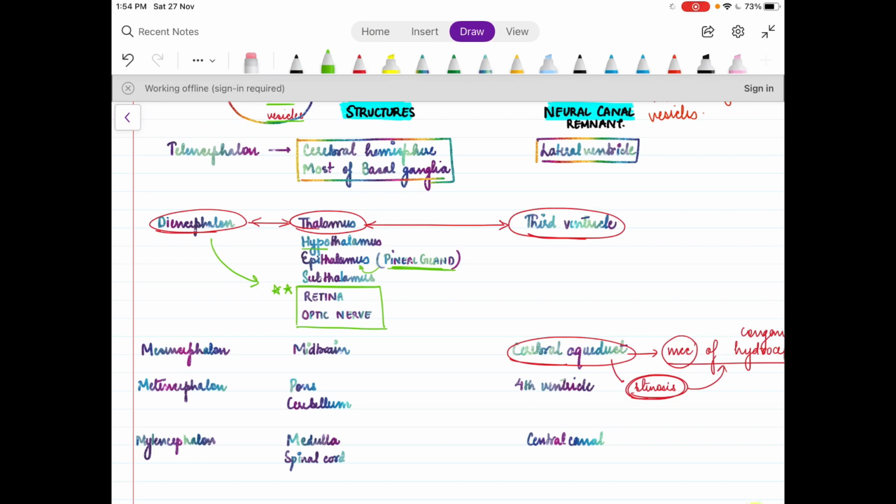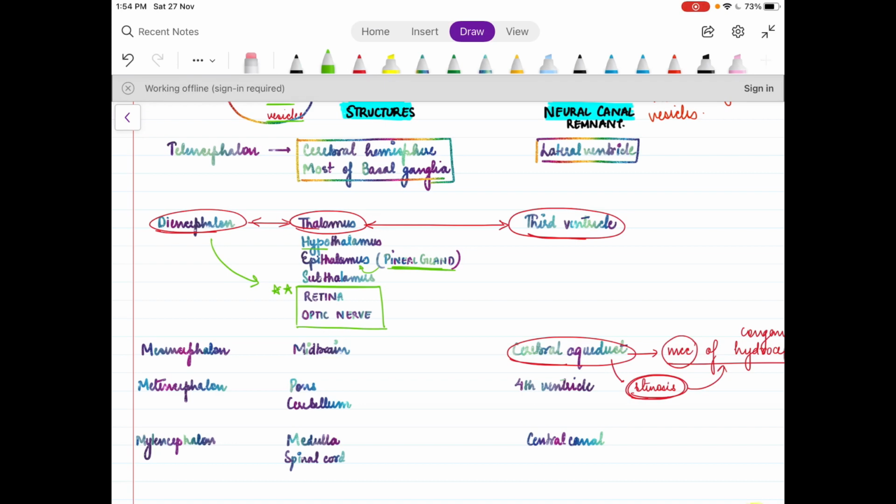So telencephalon gives rise to the cerebral hemispheres, the two cerebral hemispheres, and most of the basal ganglia. We all know what basal ganglia is. Basal ganglia is basically a collection of gray matter located deep inside the cerebral hemisphere, for example, the caudate, putamen, globus pallidus, etc. The neural canal remnant associated with telencephalon is the lateral ventricle.